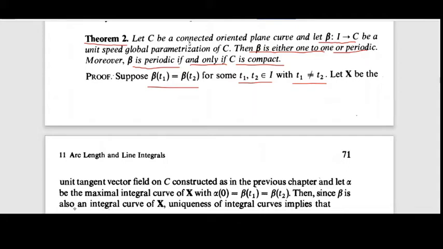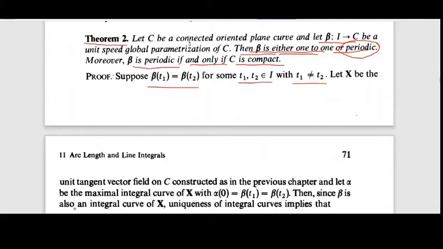If beta is 1-1, there is nothing to prove. So if beta is not 1-1, then we want to show that beta is periodic. So we assume beta is not 1-1, and then we have this condition: beta of t1 equals beta of t2 for some t1, t2 in I with t1 not equal to t2.